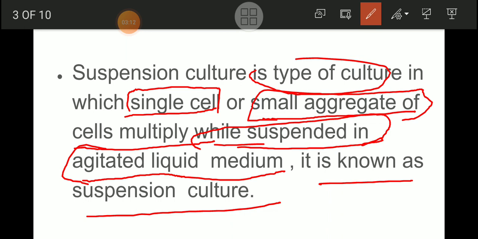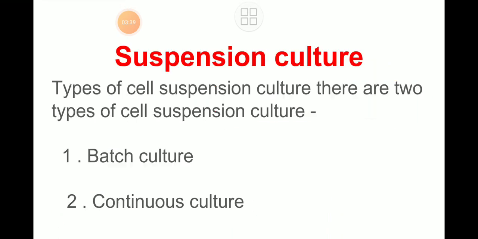So in this method of suspension culture, the culture medium is always kept in such a condition that it has a little bit of motion. So suspension culture is a type of culture in which single cells or small aggregates of cells multiply while suspended in an agitated liquid medium. It is known as a suspension culture.